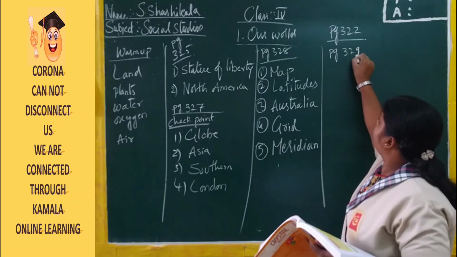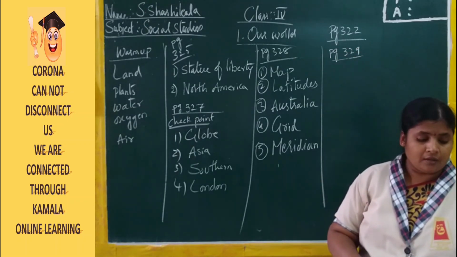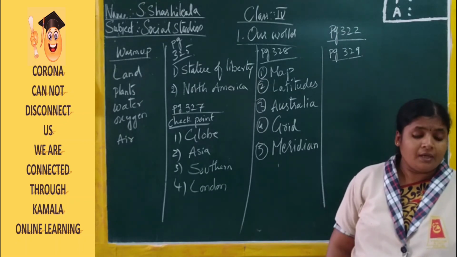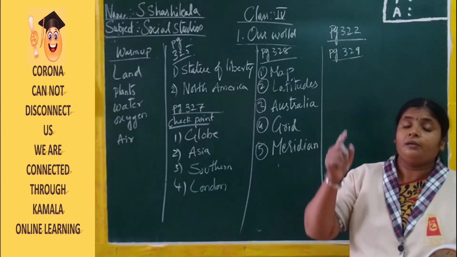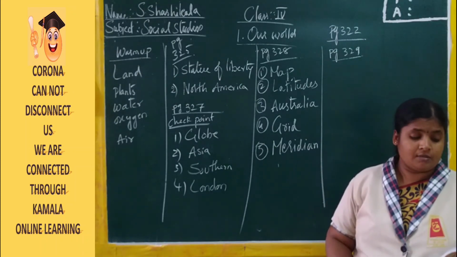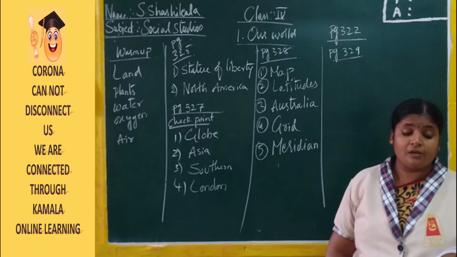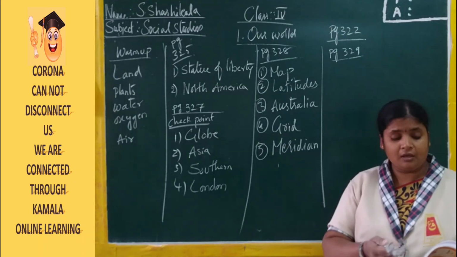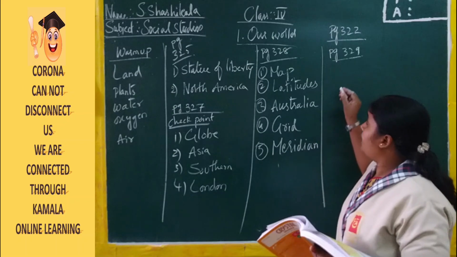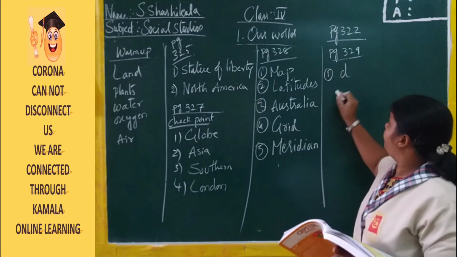Now moving to the page number 329. Match the following. Right? Now column A and column B is there with you. Here please keep the brackets in between the two columns and write the answers there. Now first one is Tropic of Cancer. What's Tropic of Cancer? In which degree latitude you can see here? Answer is 23.5 degree north. So first one will be the D.